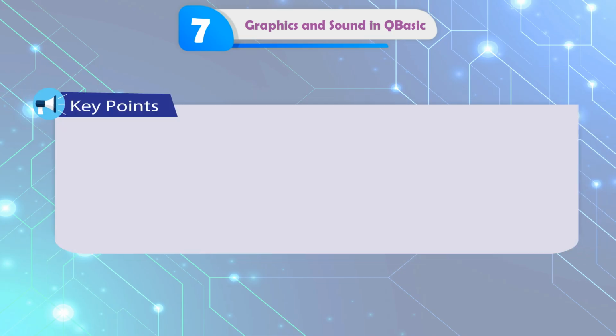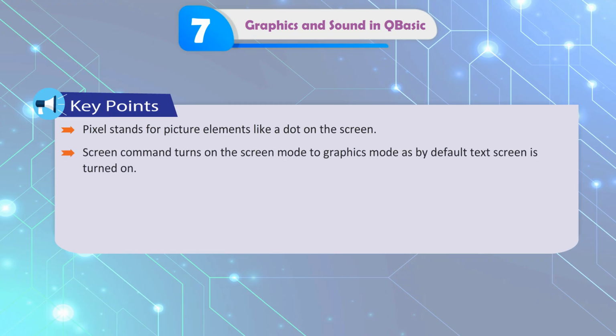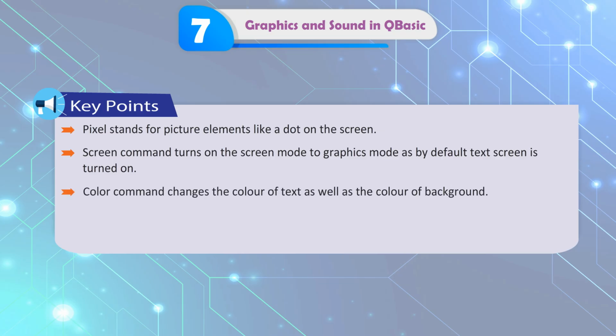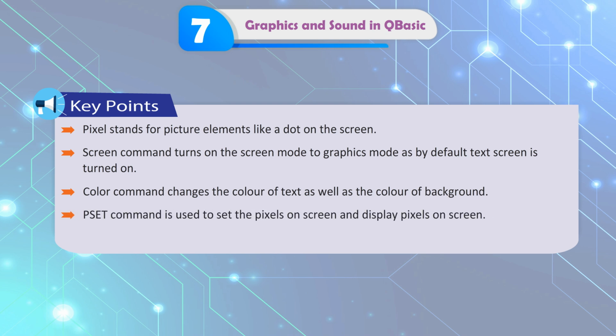Next, key points. Pixel stands for picture elements, like a dot on the screen. The SCREEN command turns on the graphics mode, as by default the text screen is turned on. The COLOR command changes the color of text as well as the color of background. The PSET command is used to set the pixels on screen and display pixels on screen.